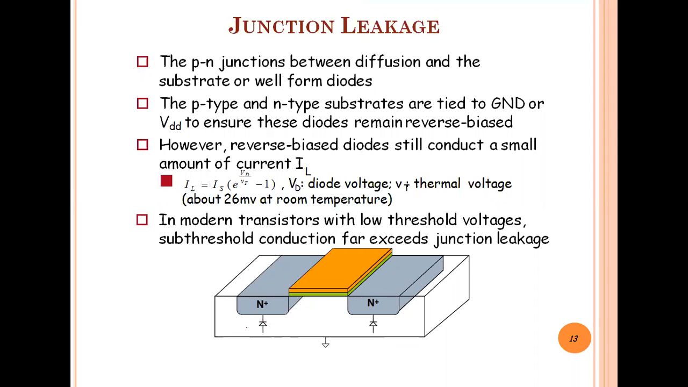And again with the NMOS, in the physical structure of the NMOS, two diodes are present, and those diodes are in the reverse bias. So that's why here we denote the current as IL. And what will be the equation for IL? IL is equal to IS times (e raised to Vd upon Vt minus 1), where Vd is the diode voltage and Vt is the thermal voltage, which depends on the temperature. The value of Vt is 26 millivolt at room temperature.